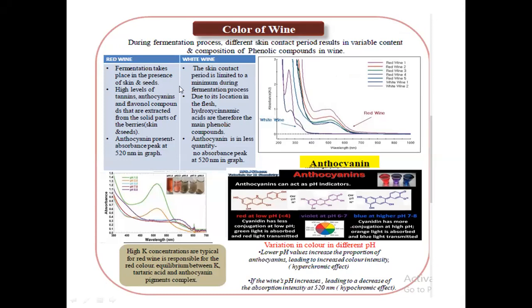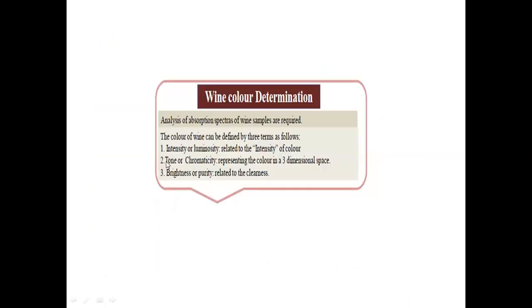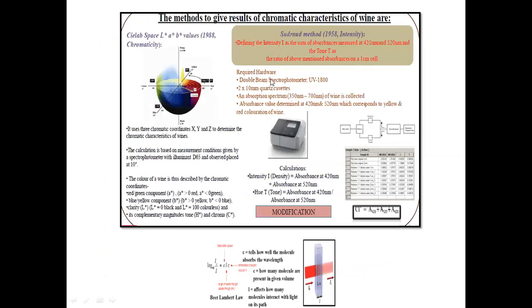compounds in the wine. Anthocyanin at low pH, that is less than 4, is red in color, and at high pH, that is more than 7, is blue in color. Anthocyanin as a pH indicator at low pH shows a hyperchromic shift, and at high pH, that is more than 7, shows a hypochromic shift. The color of wine can be determined by three terms, that is intensity, tone and chromaticity, and brightness or purity, which can be measured by using these two methods.